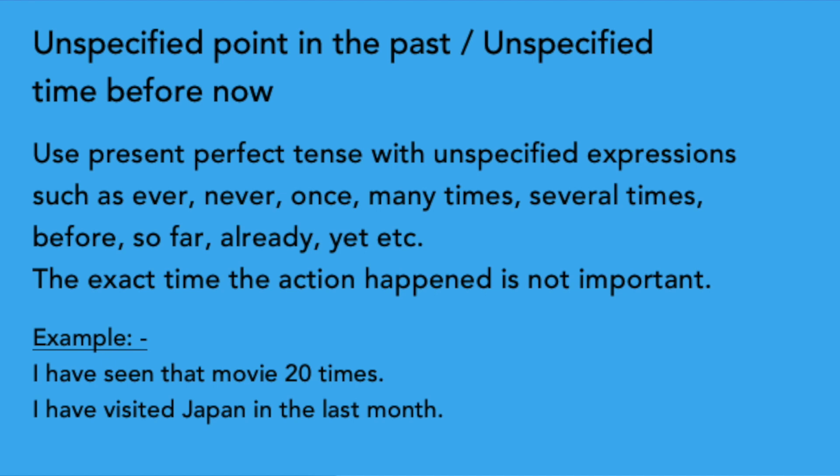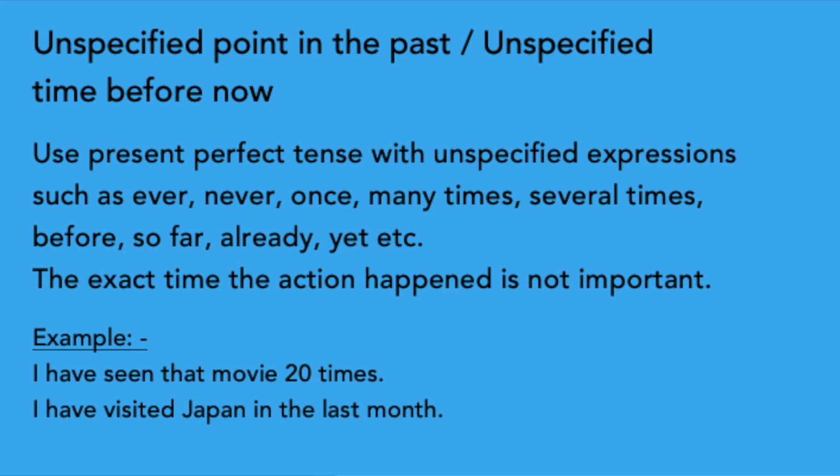Okay, you can't say I have visited Japan last month. That's wrong. You can use the simple past. I repeat, if you want to use a specific time, use simple past tense. With unspecific time, we use present perfect tense.